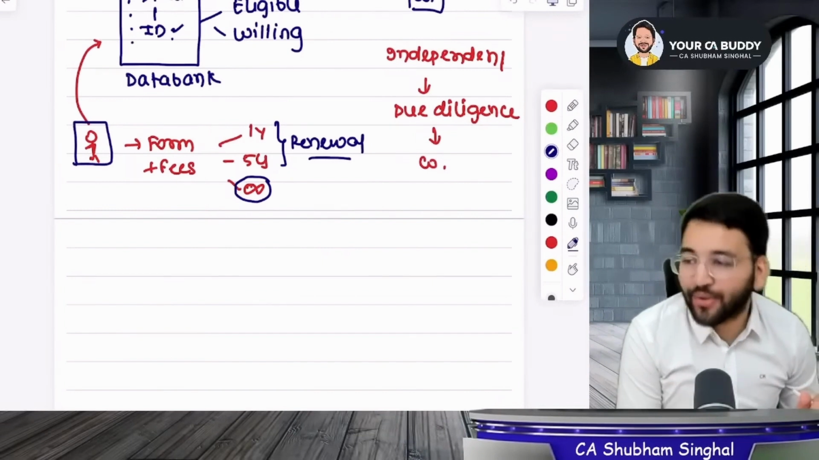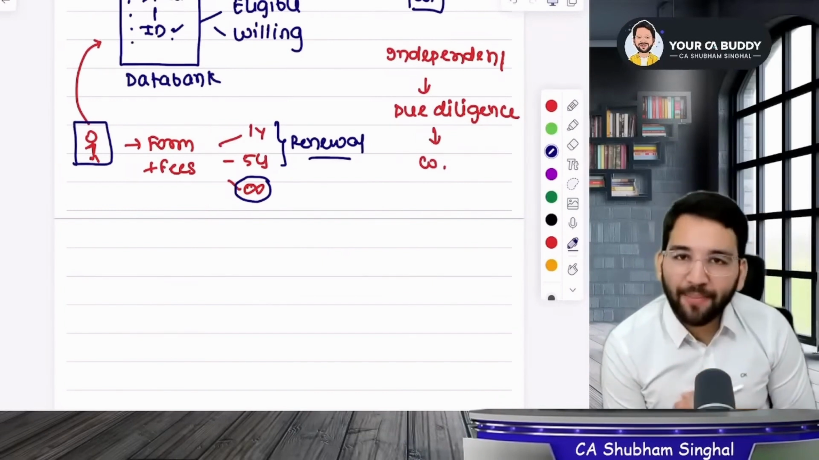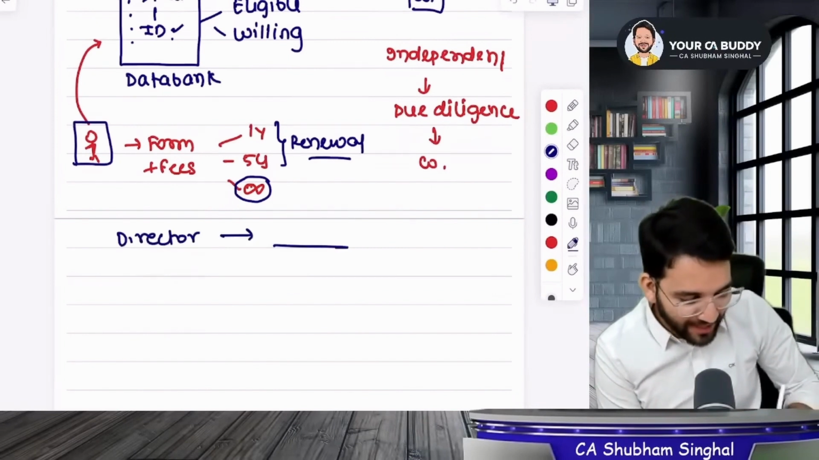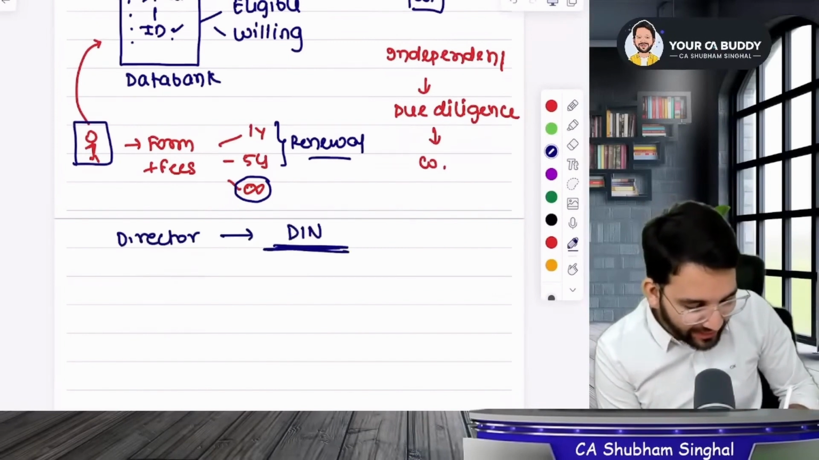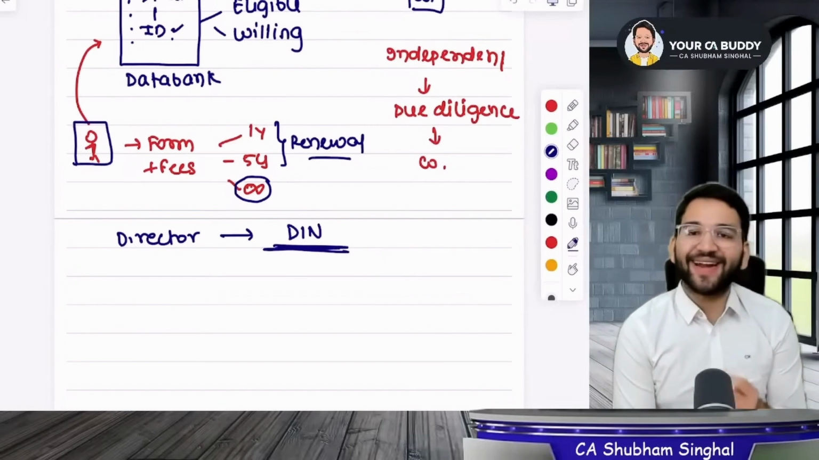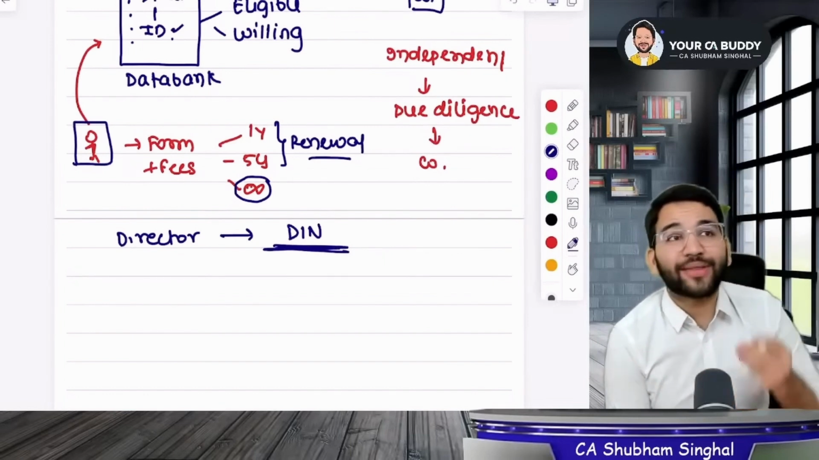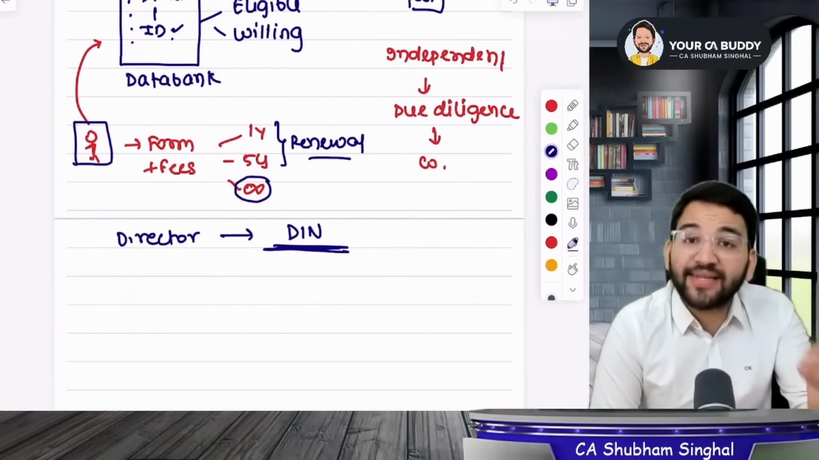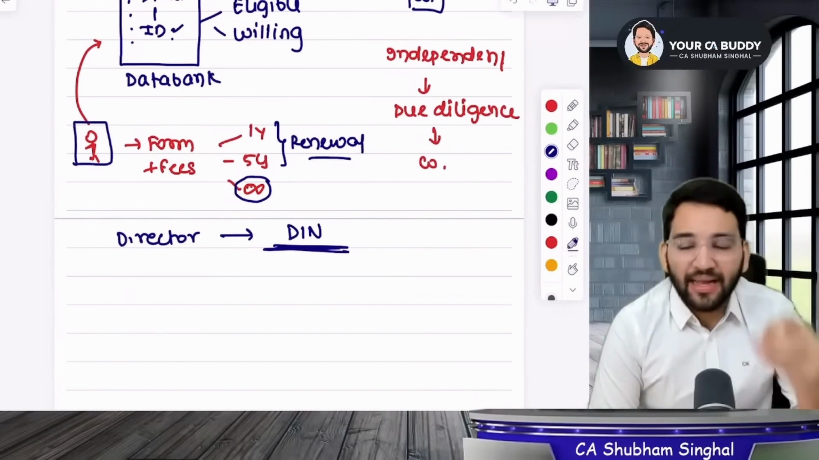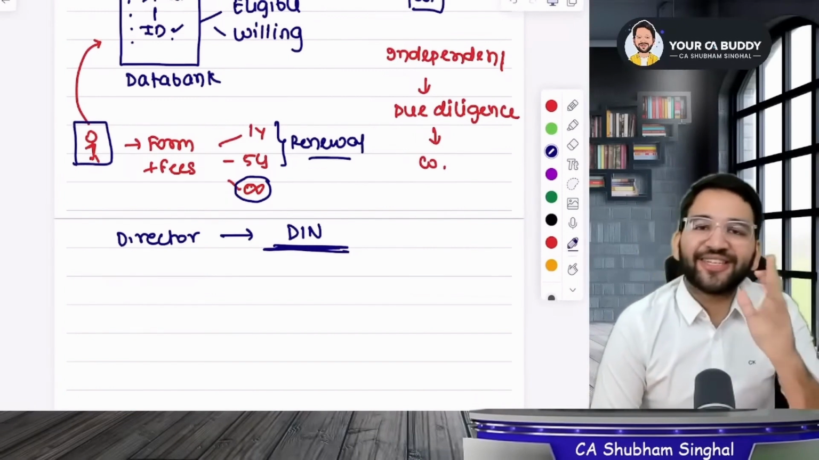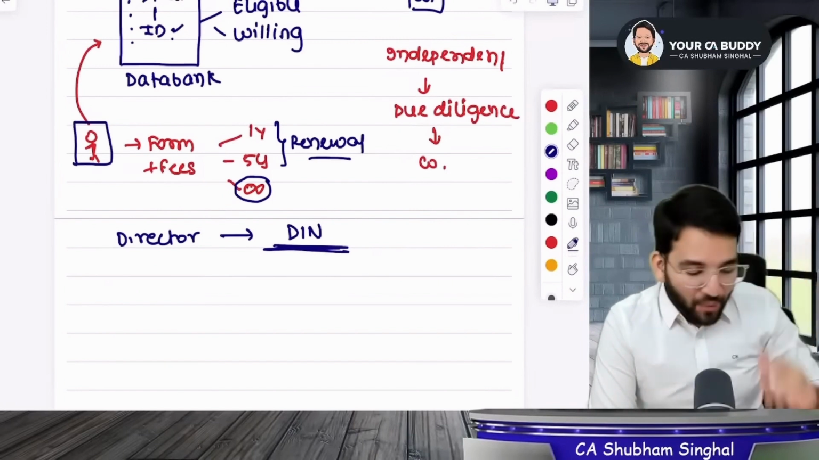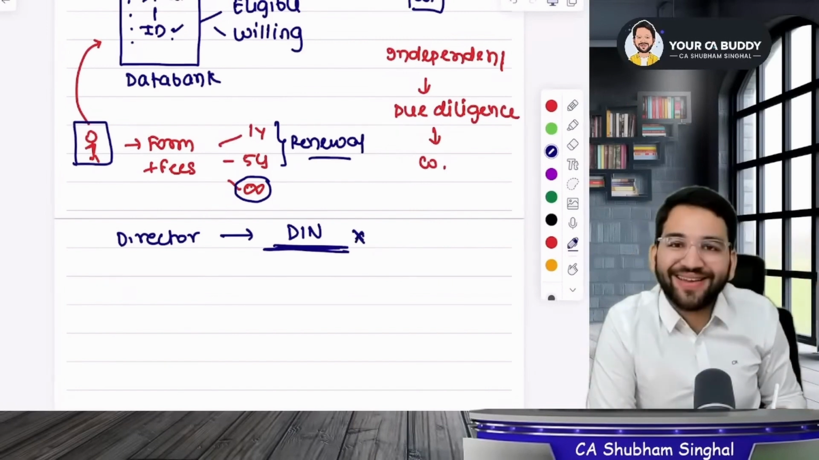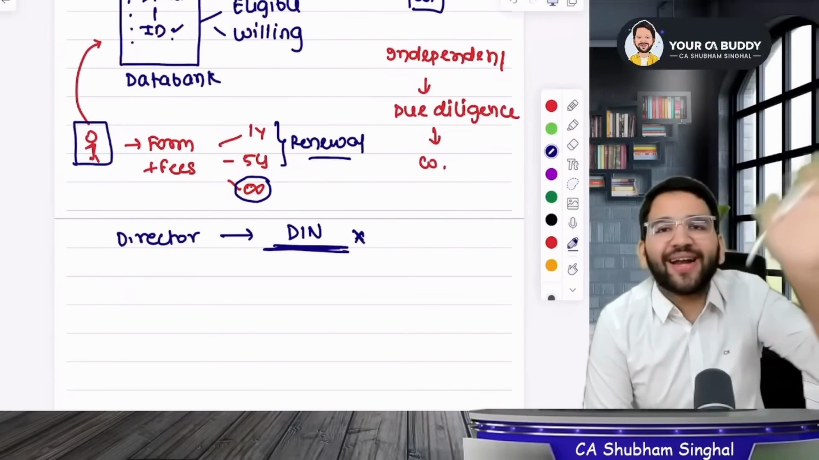We understood this all. But now, let me tell you one thing, students. We need something to become a director, and we call it DIN. DIN means director identification number, just like a company has a corporate identification number, like a designated partner has a designated partner identification number, and we have an Aadhaar card. Similarly, a director has a DIN. And also remember this, that you do not require a DIN to get your name included. Just to include the name, DIN is not required.